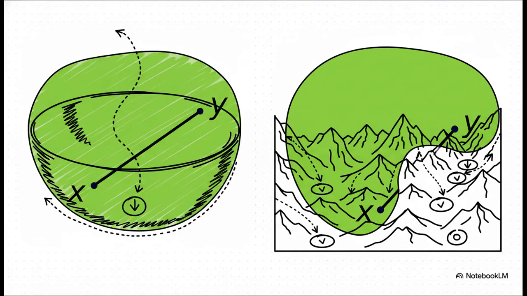But it's not always so easy. This slide illustrates the challenge perfectly. Some problems are what we call convex. They're like the simple bowl you see on the left. No matter where you start, if you just keep going downhill, you're guaranteed to find the bottom. But most real-world problems are non-convex, like that crazy mountain range on the right. There are tons of little valleys, which makes finding the absolute lowest point way, way harder.